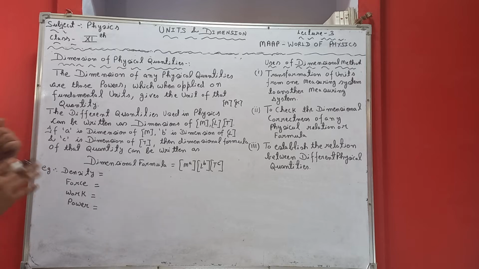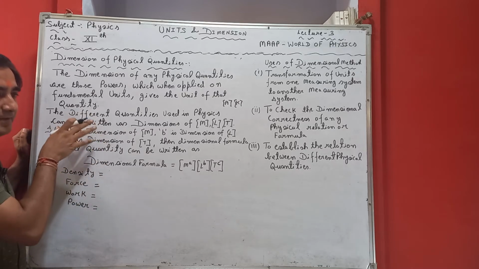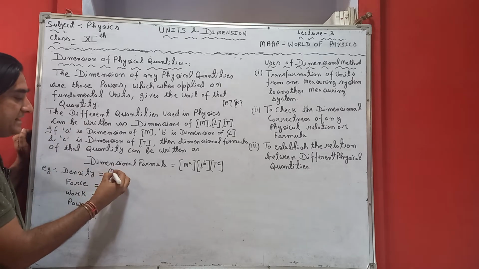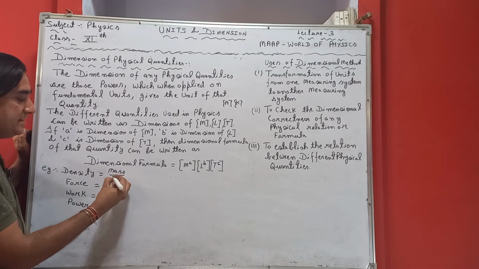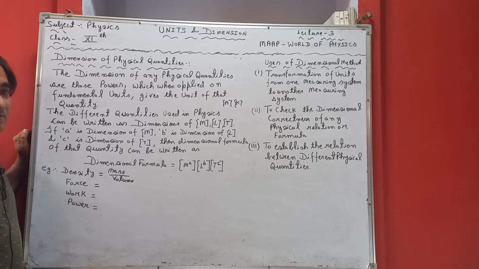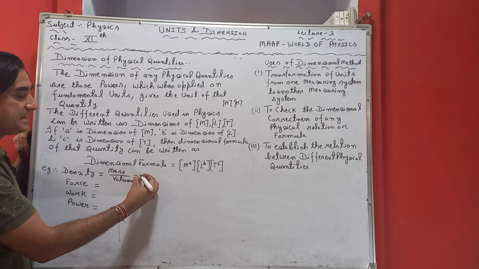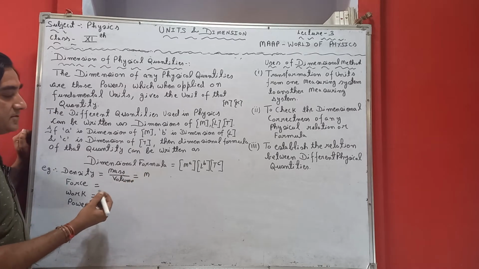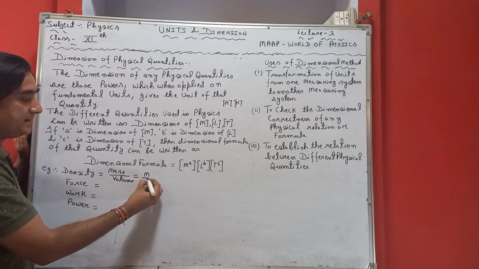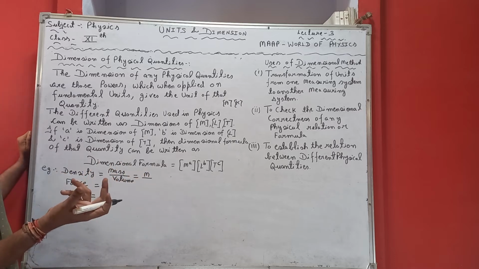Let us understand by taking some physical quantity. We will take density, which we have already studied in the previous lecture. The basic formula of density is mass upon volume. Mass can be written in kilogram, and volume can be written in meter cube. Kilogram is mass, so we can express it in terms of M, with power 1.